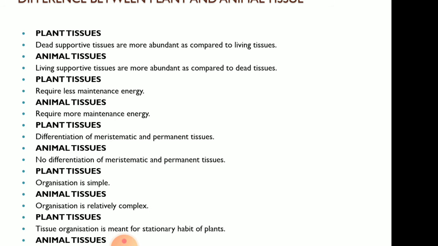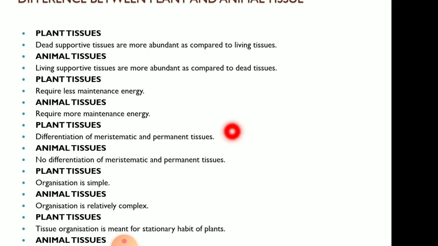Differentiation of meristematic and permanent tissue, this we already discussed. This is a revision time. So differentiation of meristematic and permanent tissue we have discussed in plant tissue, whereas in animal tissue there is no differentiation of meristematic tissue and permanent tissue.